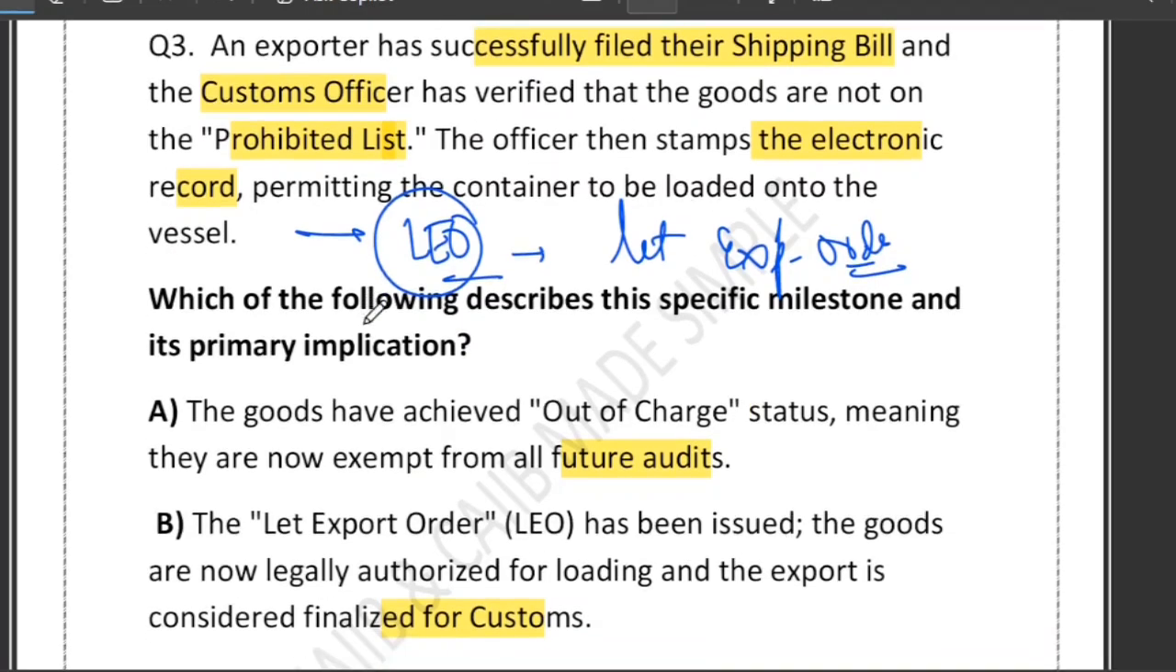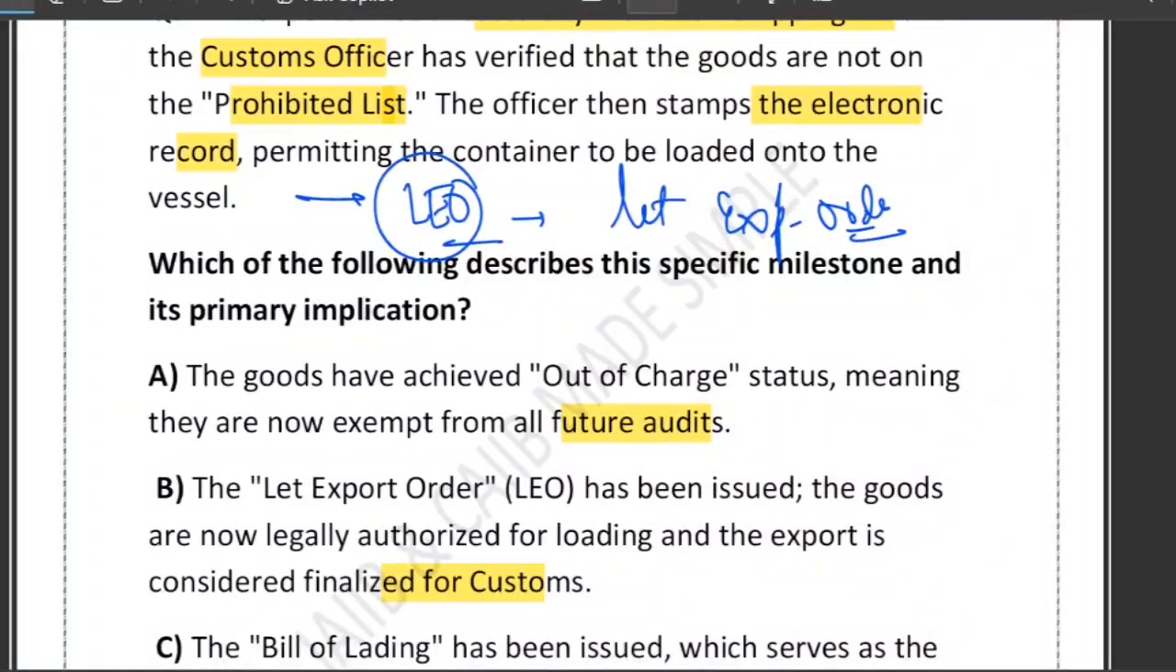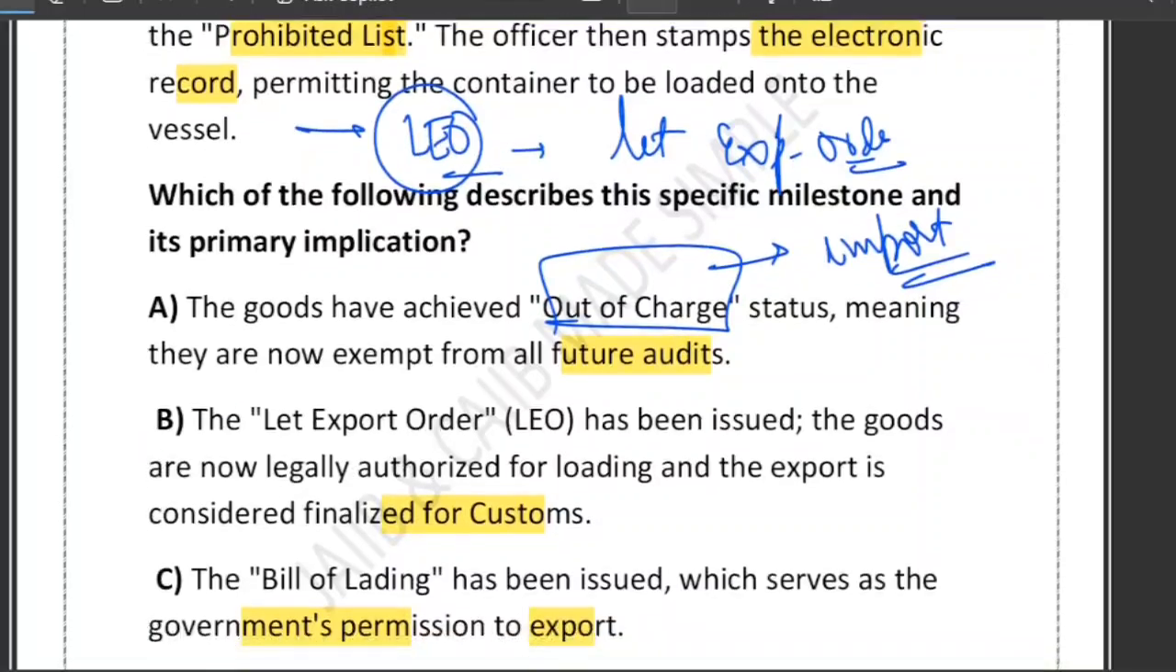Now let's look at the options. Option A says it becomes out of charge. No. Out of charge is used only in the case of import, meaning goods are cleared into the domestic market. It has no relevance to export. What about option B? Option B says LEO. Yes, correct. B is the correct one.